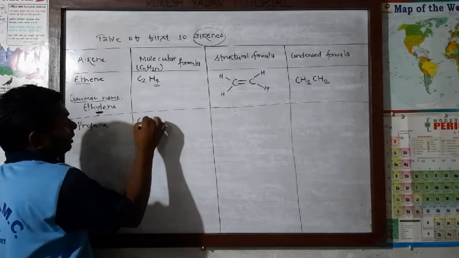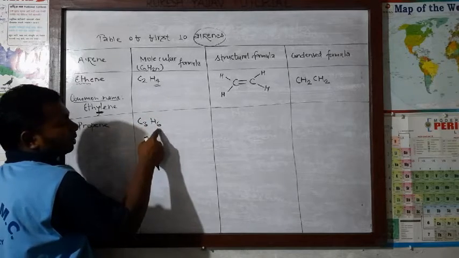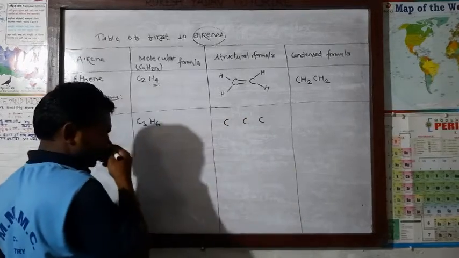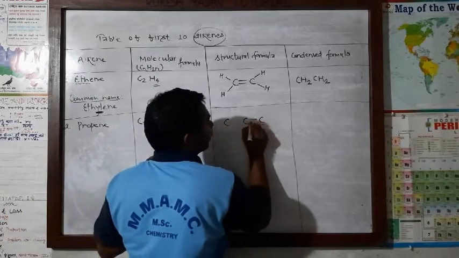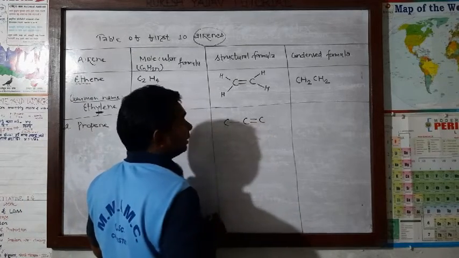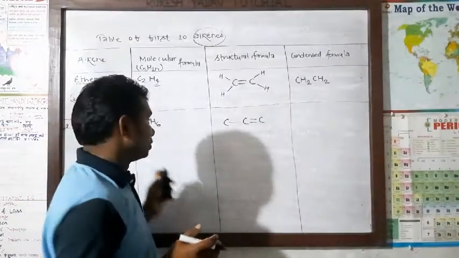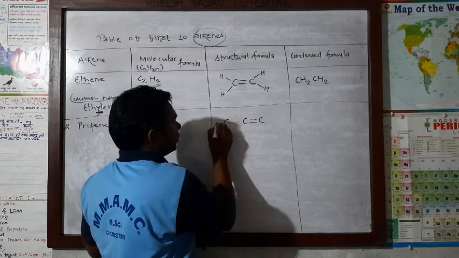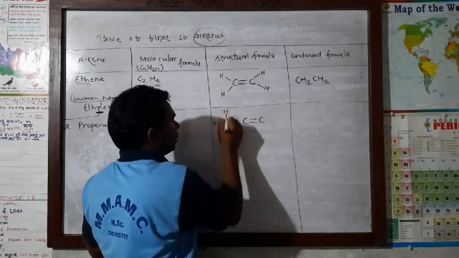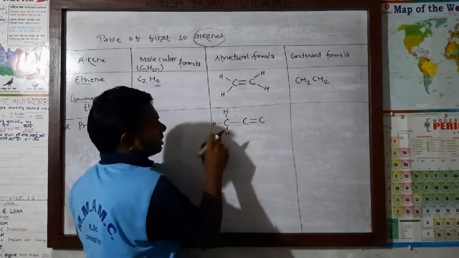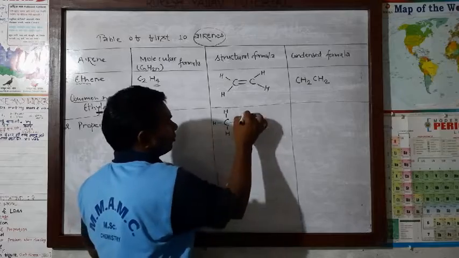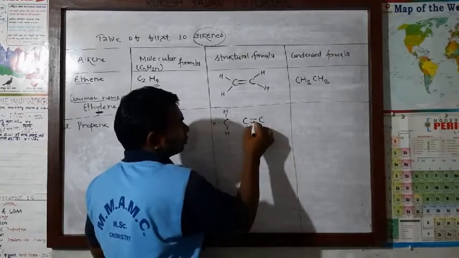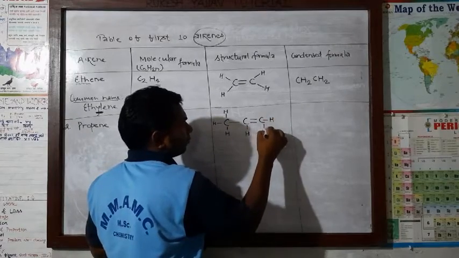Then here C3, double of 3, 6, so C3H6. Now here 3 carbon atoms. Anywhere you can put the double bond. Suppose I put it here, it doesn't matter, then the other bond will be single. And every carbon must follow the tetracovalent nature, that means every carbon should contain 4 bonds. Now here see, 1 hydrogen, another hydrogen, another. Here how many bonds? 1, 2, 3 and 1, 4. Now here 2 already, and 1, 3, 1. Either up or down you can put. 2 already, 3 and 4.